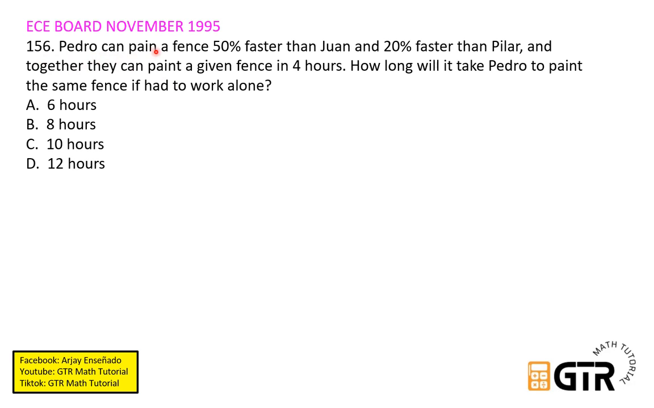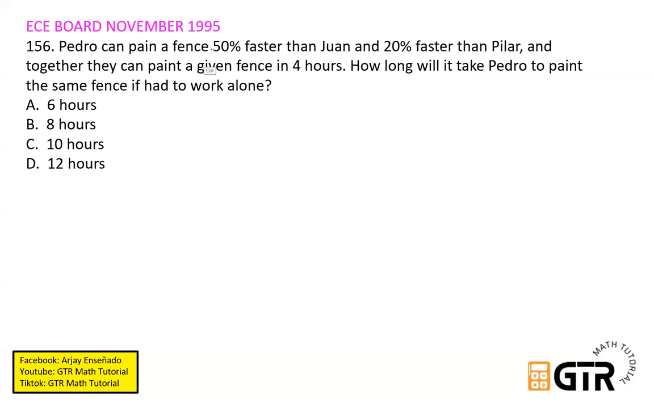Pedro can paint, okay, medyo may typo tayo, may tito, may T. So Pedro can paint a fence 50% faster than Juan and 20% faster than Pilar. And together they can paint a given fence in 4 hours. How long will it take Pedro to paint the same fence if he had to work alone?